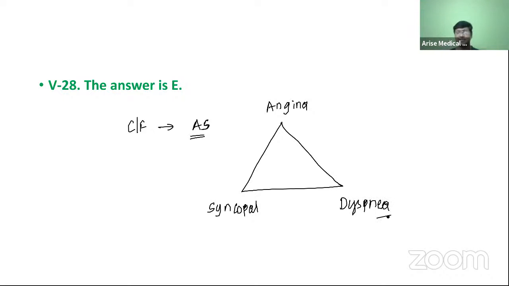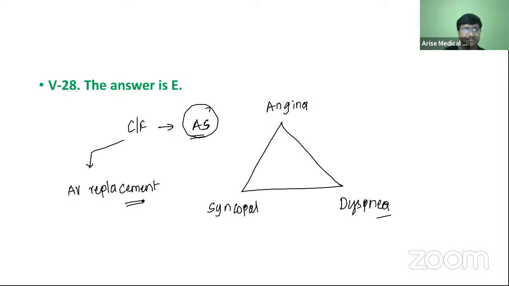Right, angina, syncopal attack, as well as dyspnea. These are the clinical features of aortic stenosis. Now, if there are clinical features in aortic stenosis, it is a definite indication for aortic valve replacement. It is a definite indication if there is presence of the clinical features or the symptoms.